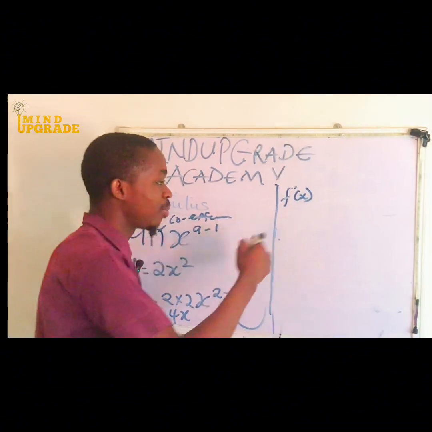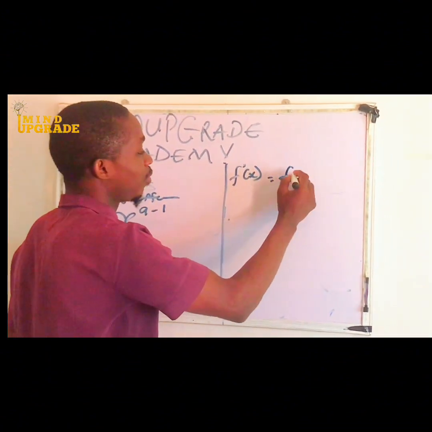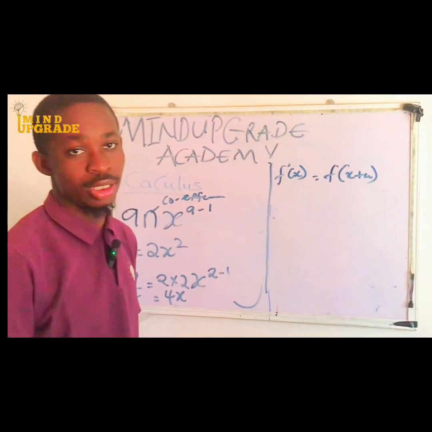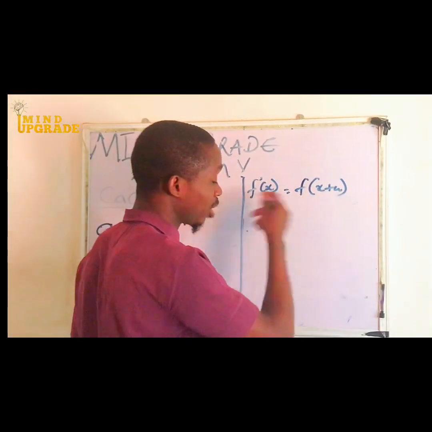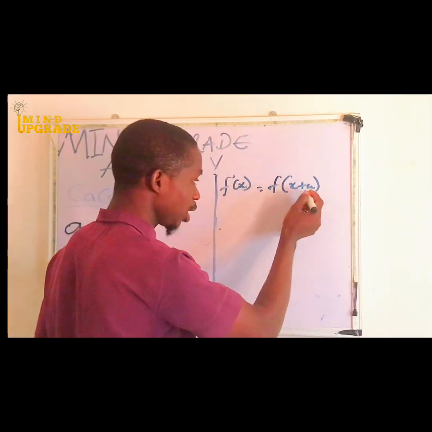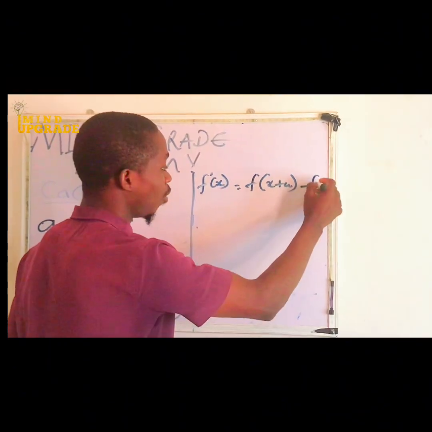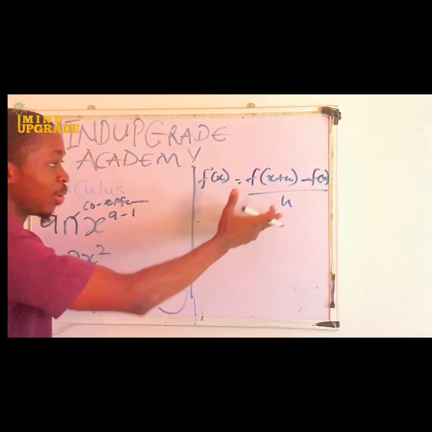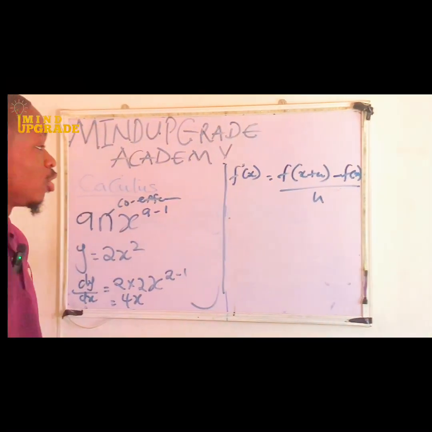So it is equal to f of x plus h, where h means the change in x, minus f of x, that is the original function, all over h. This is our general formula for finding the derivative using the first principle.